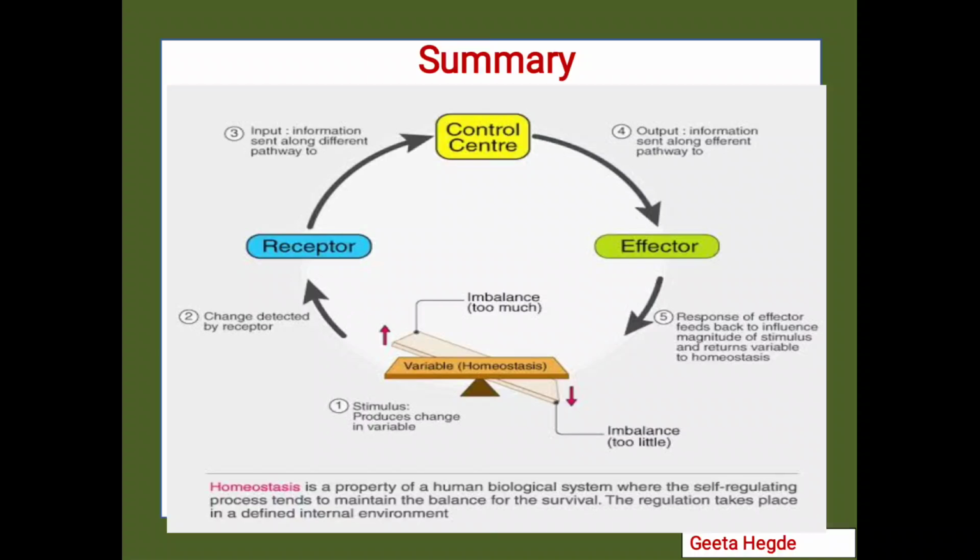It helps to maintain the internal environment constant. The regulation takes place in a defined internal environment, and this includes mainly three components. One is the receptor, which will sense the change. Second is the control center, which will receive the input from the receptor, and the control center will try to maintain the variable within the normal range through the effector organ.